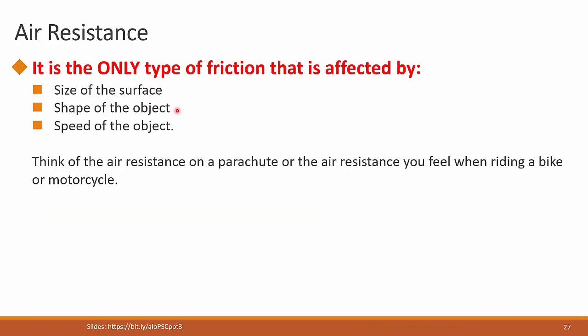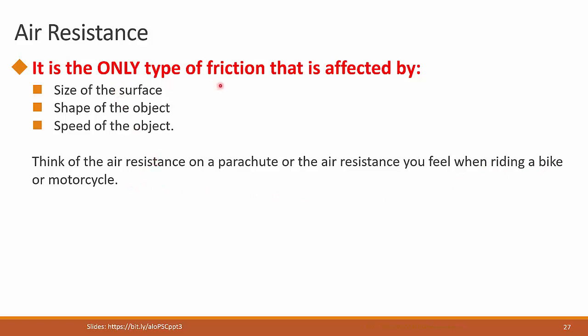Another type of friction that's often talked about is air resistance. That's, for example, what a parachute experiences while it is falling down. Without air resistance slowing it down, the person is going to hit the ground with a high speed. Also, whenever you rode a bicycle, or whenever you stuck your face out of the window of your car, or whenever you rode a motorcycle, you have experienced air resistance.